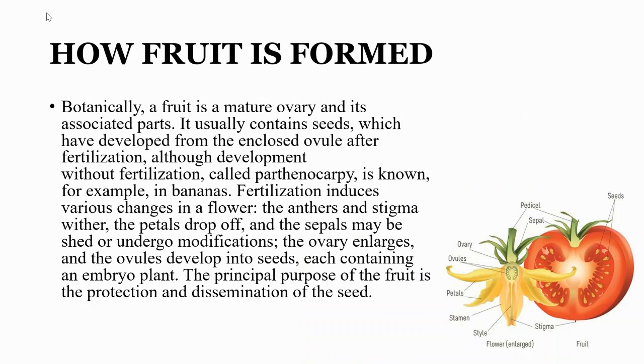How fruit is formed. Botanically, a fruit is a mature ovary and its associated parts. It usually contains seeds which have developed from the enclosed ovule after fertilization. Although development without fertilization, called parthenocarpy, is known, for example, in bananas. Fertilization induces various changes in a flower. The anthers and the stigma wither, the petals drop off, and the sepals may be shed or undergo modification. The ovary enlarges and the ovules develop into seeds, each containing an embryo plant. The principal purpose of the fruit is the protection and dissemination of seed.